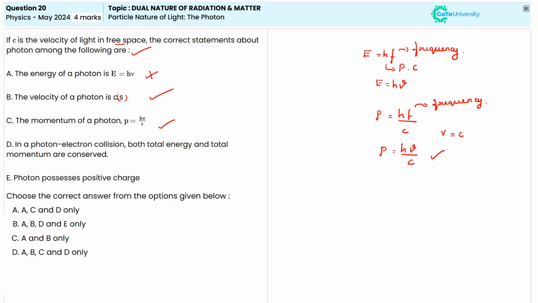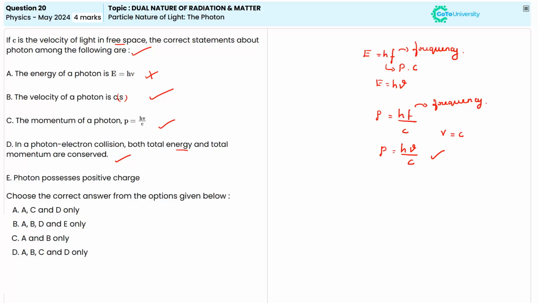Let us check statement D. Statement D is given as, in a photon-electron collision, both total energy and total momentum are conserved. This statement is correct. In any physical interaction, including a photon-electron collision, both energy and momentum are conserved. This is a fundamental principle of physics. So statement D given here is also correct.